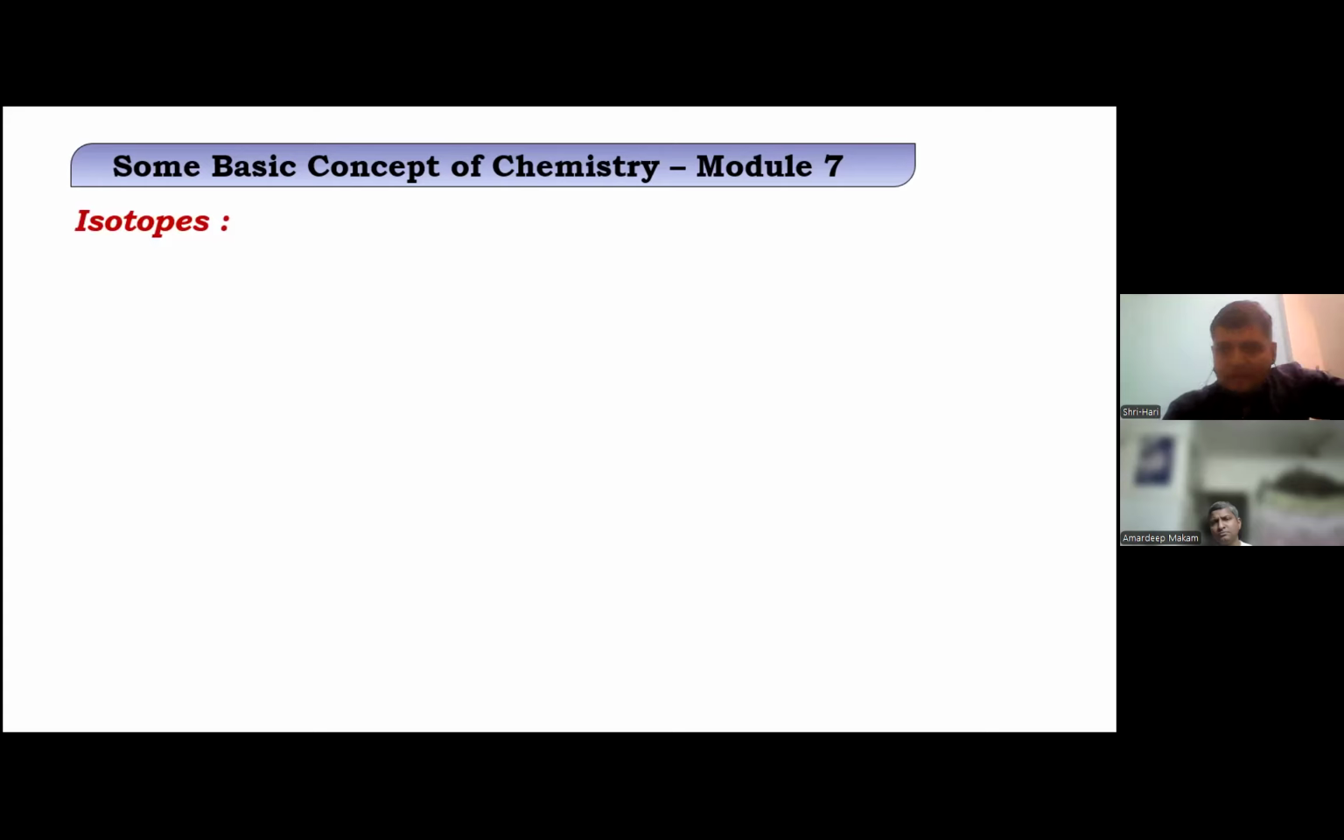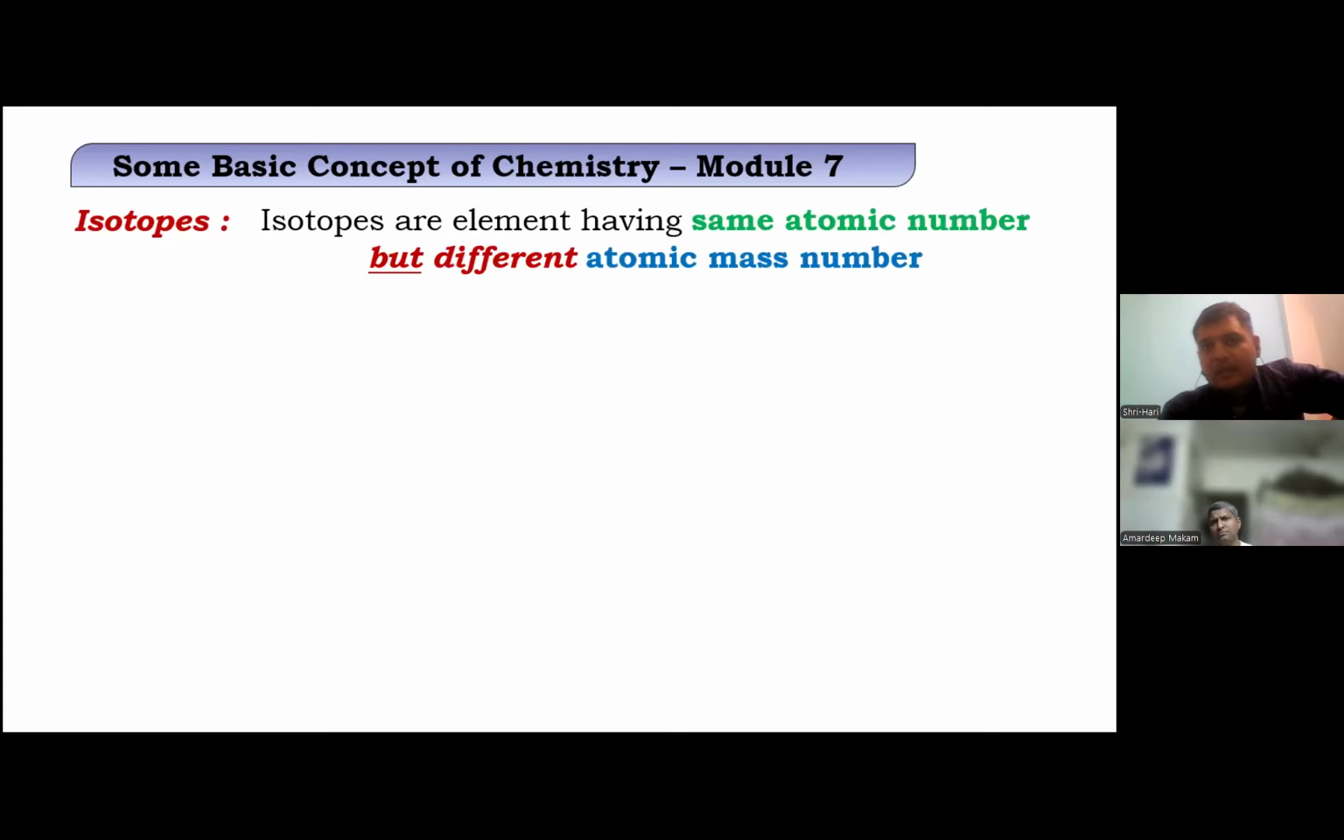They have the same atomic number but different mass number. It's like coming from the same family but having different weights. So we take an average weight of a family member like that. But they all are chlorine only.